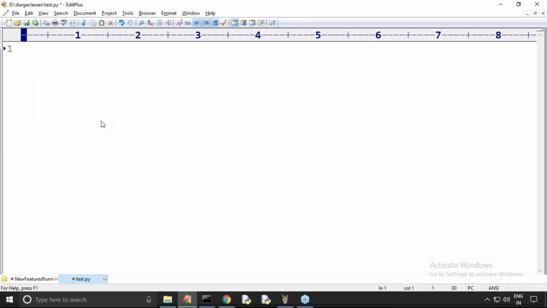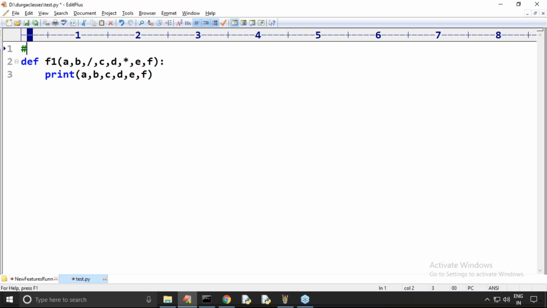Suppose I'm trying to take def f1 of a comma b comma forward slash, c comma d comma star, e comma f. Let me print a comma b comma c comma d comma e comma f. Please take very, very special care.